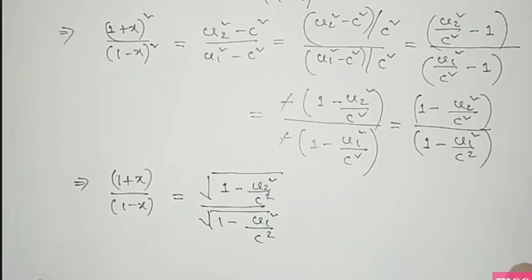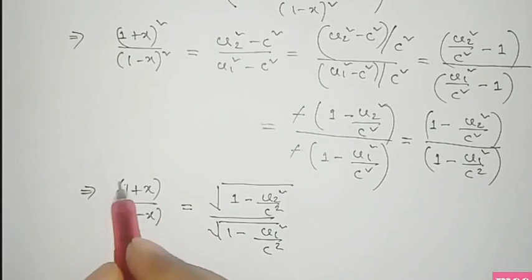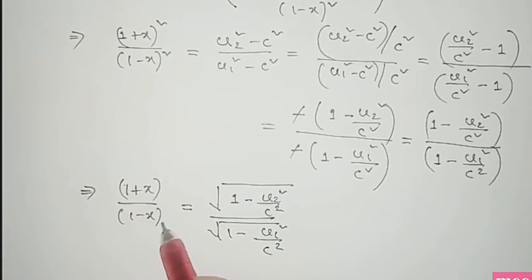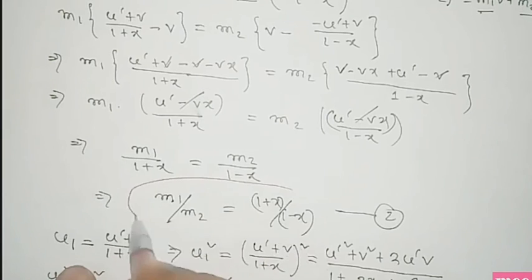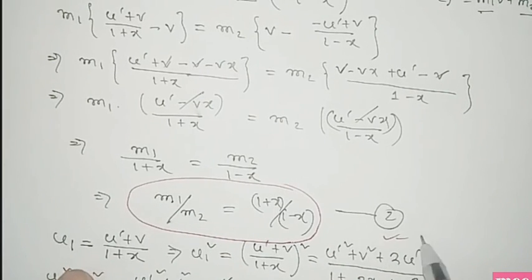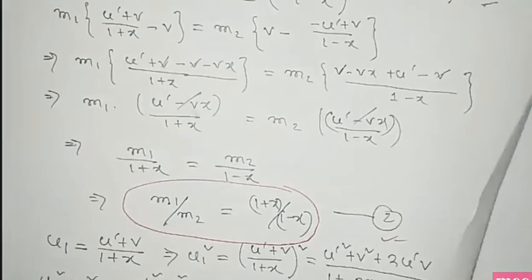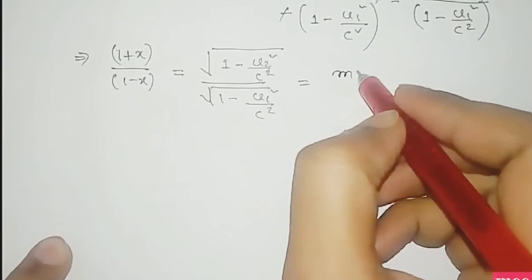In equation 2 we have already got the value of (1 plus x) by (1 minus x) as m1 by m2.